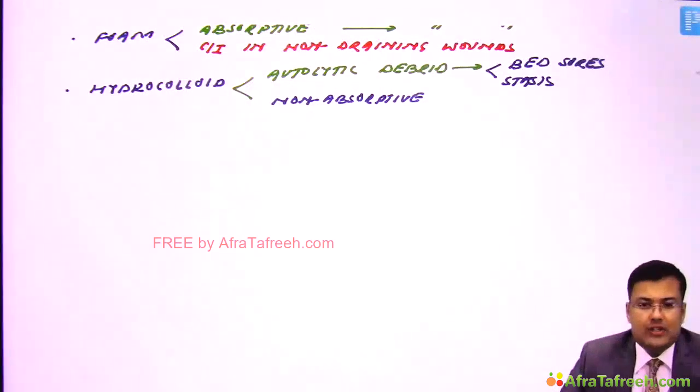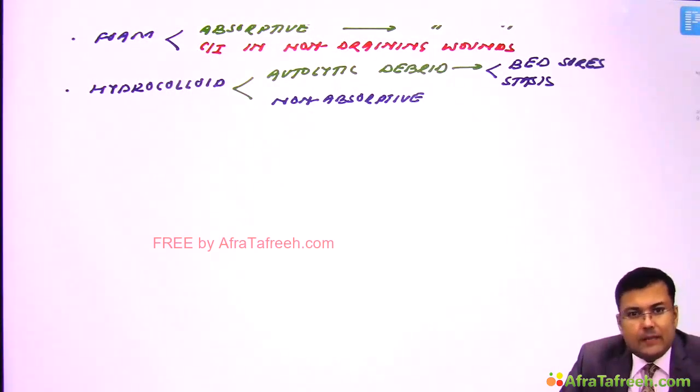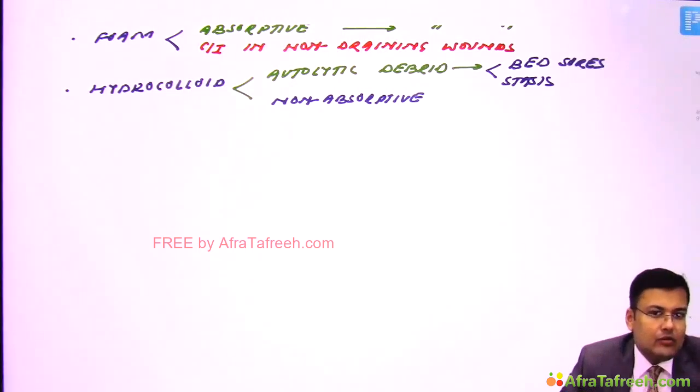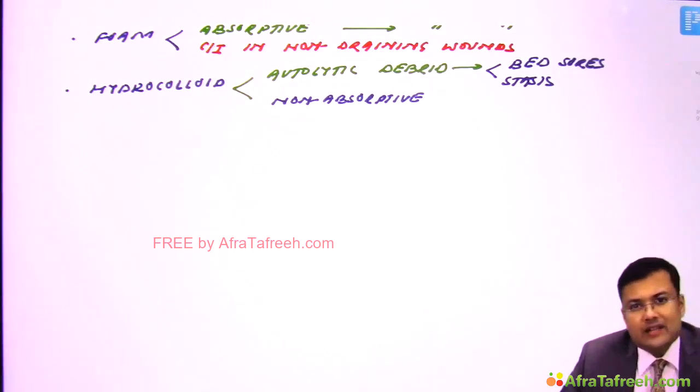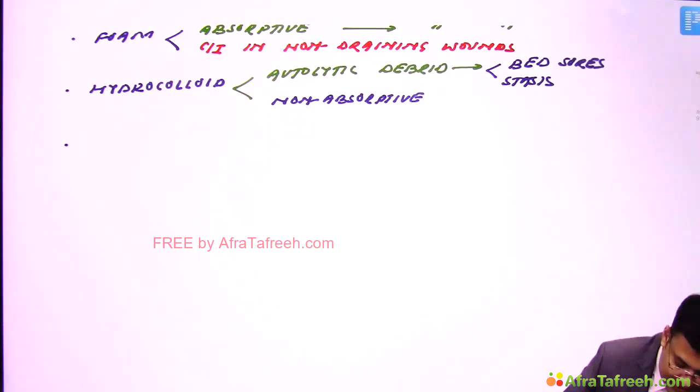Next is hydrogel. The name is hydrogel, meaning it is going to hydrate the wound environment. Simultaneously, it also causes autolytic debridement. But the problem is that sometimes because of overhydration, hydrogel can macerate the wound. So how to remember?